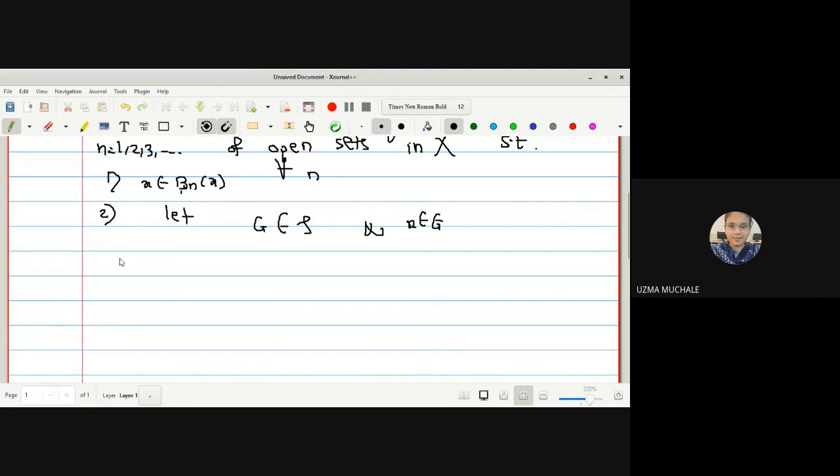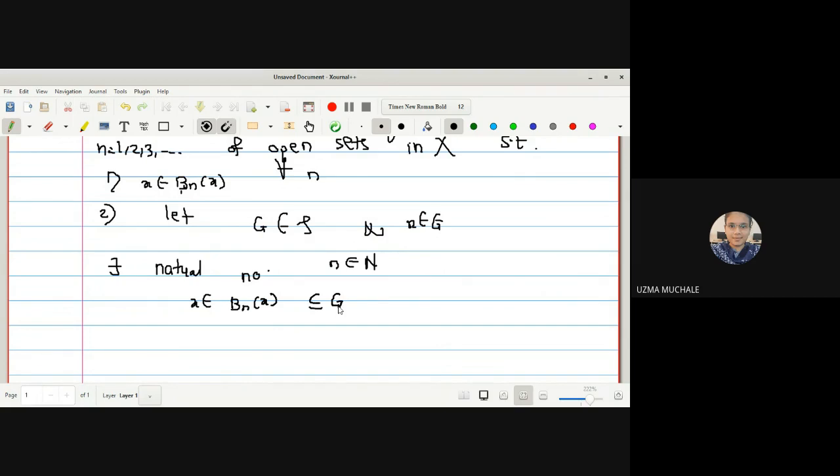So there exists a natural number n belongs to capital N such that x belongs to Bn of x and Bn of x is contained in G.